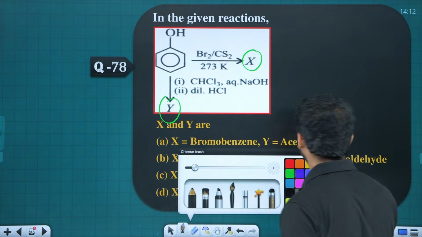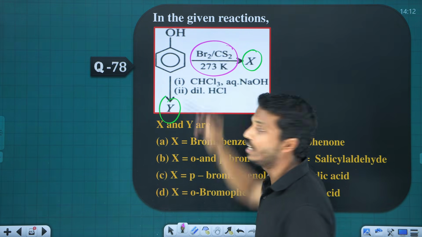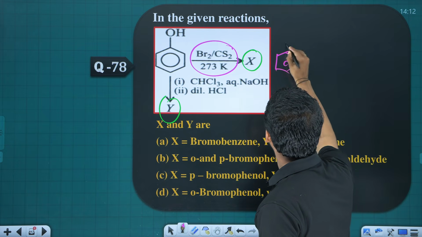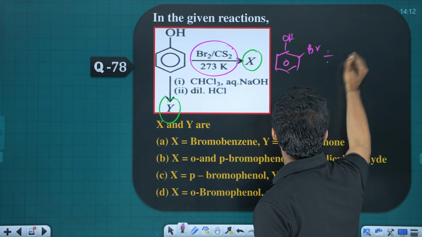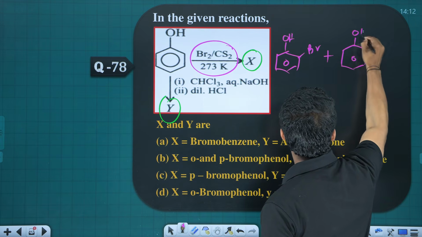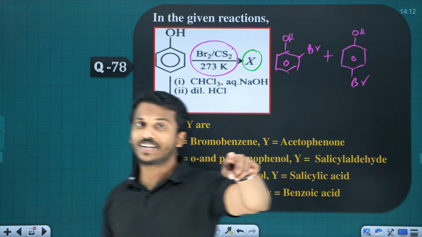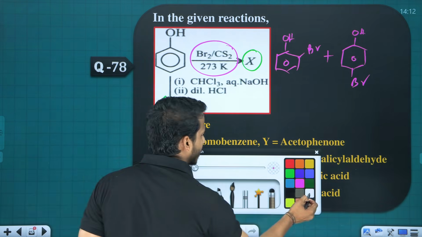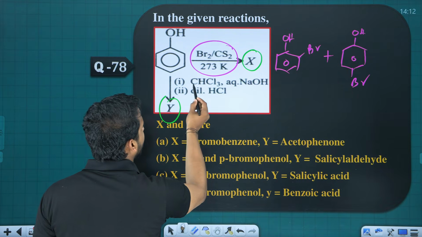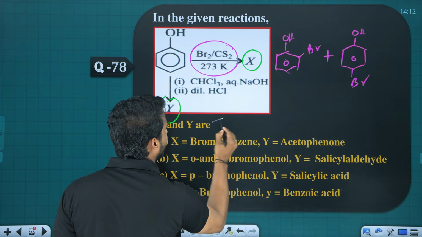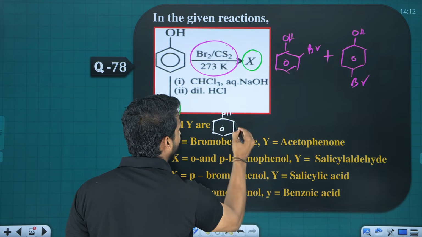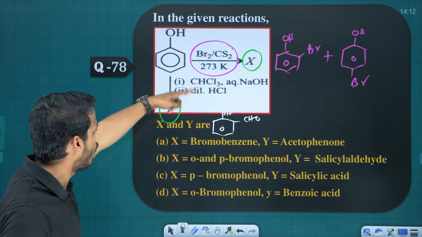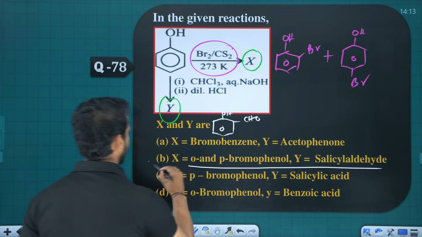78. In the following reaction, what are X and Y? Phenol reacts with bromine in CS2. Bromine and CS2 mean mild bromination. You get ortho-bromophenol and para-bromophenol. But if you use bromine water, you will get 2,4,6-tribromophenol. What is the other reaction? Phenol reacting with chloroform, NaOH and HCl gives salicylaldehyde. That is our Reimer-Tiemann reaction. So X is ortho and para bromophenol, and Y is salicylaldehyde. Option B.